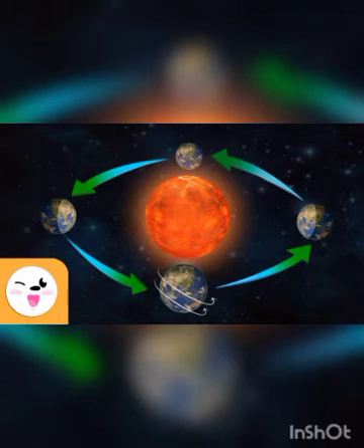So the motions of the earth means the movement of the earth in two different ways. First of all, the earth spins around its axis, and it moves around the sun in a fixed path. These two movements are very important for us.